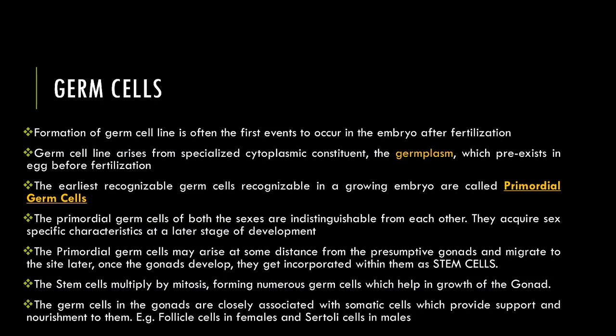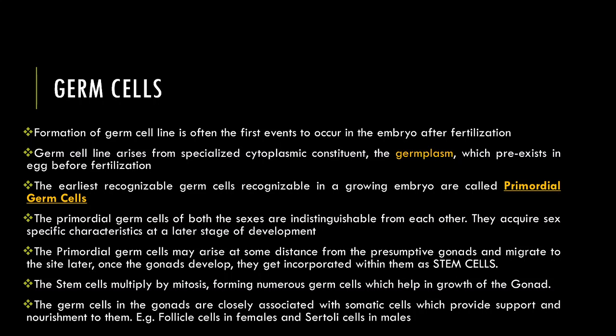Now, the germ cells in the gonads are closely associated with and are supported by somatic cells. So, in the gonad, there are germ cells as well as somatic cells. The somatic cells provide support and nourishment. The examples of such kind of somatic cells which support the germ cells are the follicle cells in the females and the Sertoli cells or the nurse cells in males. So, how do we answer the question? Where do the germ cells arise?